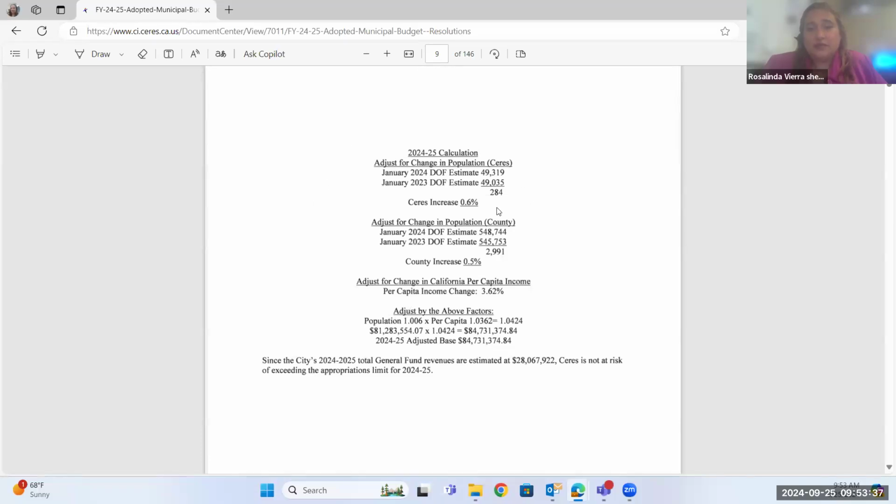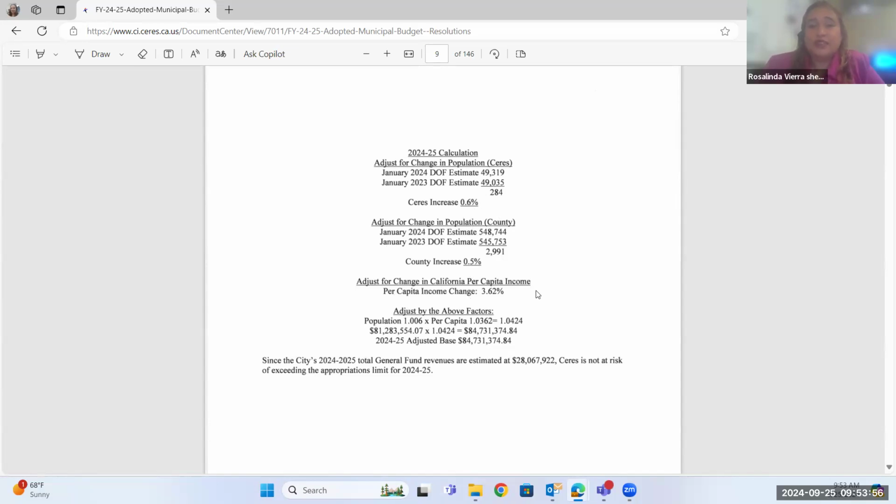It's based on our estimated population, the population increase, the county population increase, and then adjustments to the city on the per capita income. So, based on how much we think Ceres is making compared to last year, which looks like it's 3.62% higher.